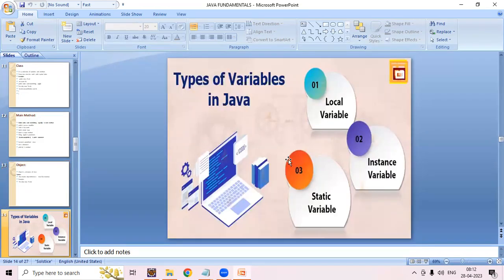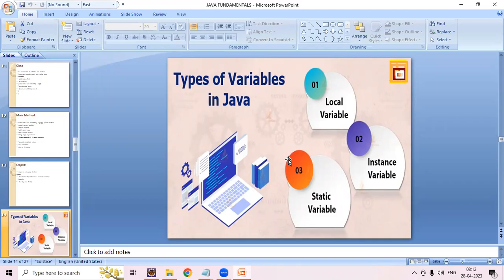Generally in Java we have three types of variables. One is the local variable, instance variable, and static variable or class variable, we can say. This is also very important when we are using the Selenium library or when we are using local methods. Generally we have methods, so this is the major basic you need to understand. If you have any doubts, please ask. No need to hesitate.